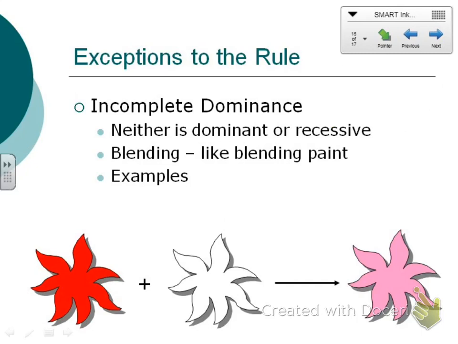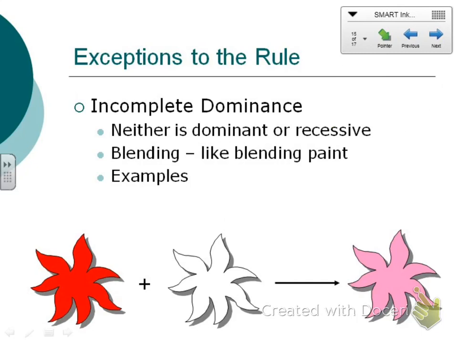It can happen with certain breeds of cats. If you cross a black cat with a white cat, you get a gray cat. There's only certain traits that exhibit this, though. All right. Now, some of your wheels are turning. I see them turning, and you're questioning. How do they get flowers with stripes? All right, we're getting there.